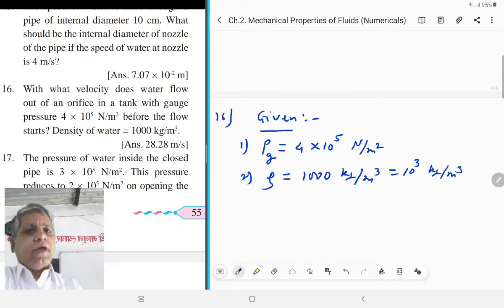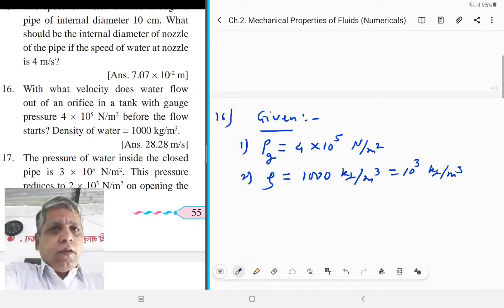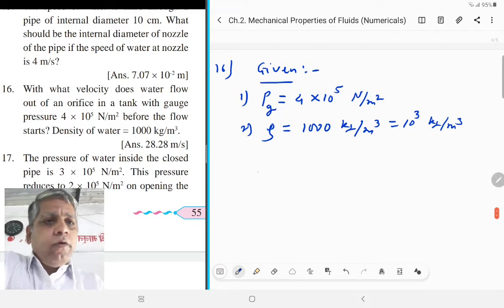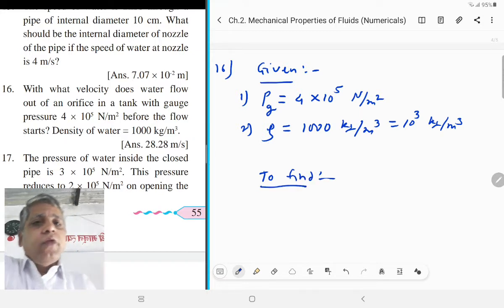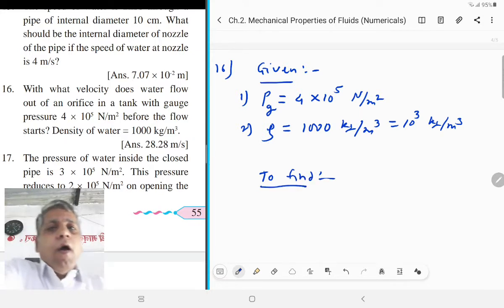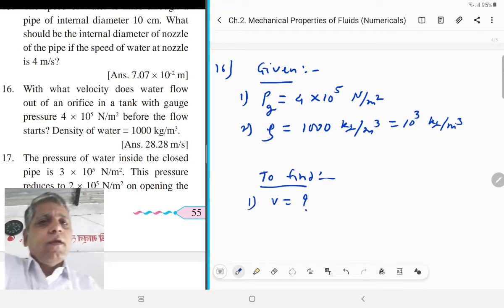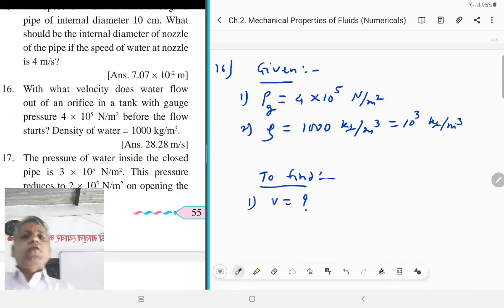For convenience I convert it into exponential form. Now here to be found out is the velocity, with what velocity does water flow out of an orifice in a tank?